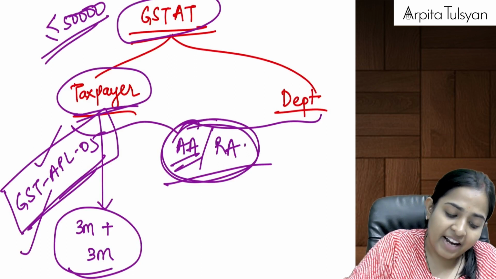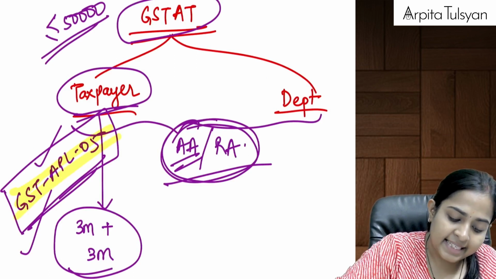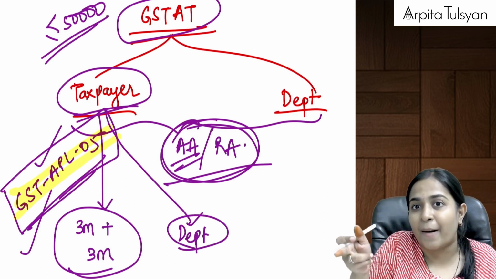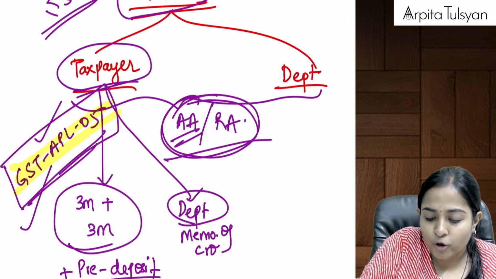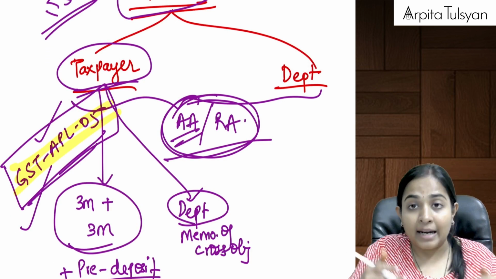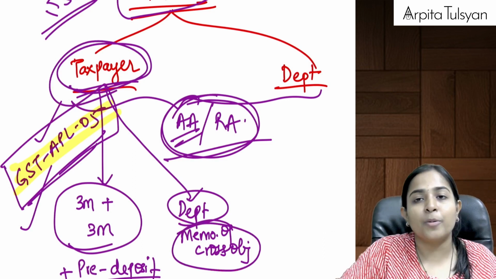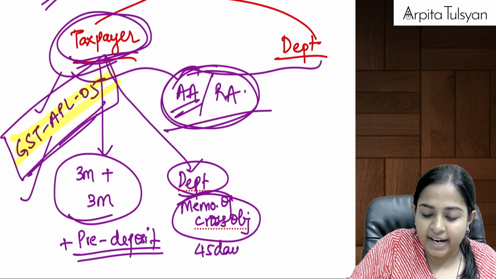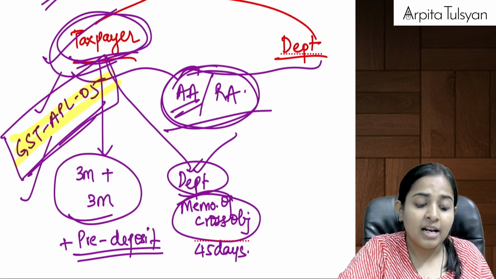Whenever the taxpayer files the appeal, an opportunity is also given to the department, that is the opposite party, to submit something called a memorandum of cross objection. If the department wants to say something against that particular taxpayer, it should be given an opportunity to submit it within 45 days from the date when they come to know that the appeal has been filed by the taxpayer.